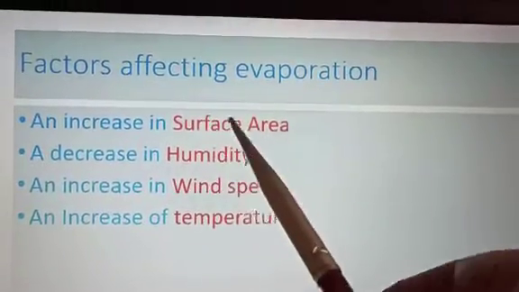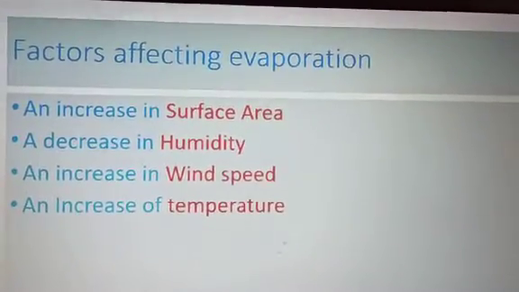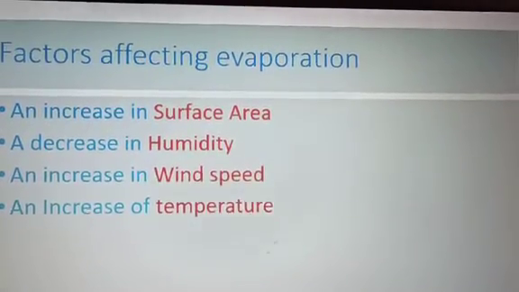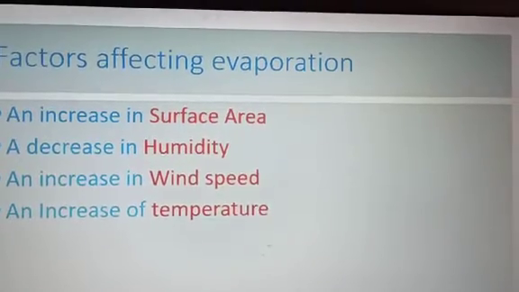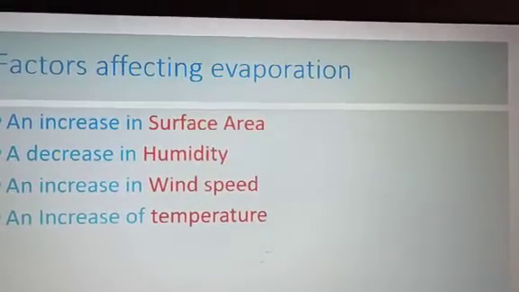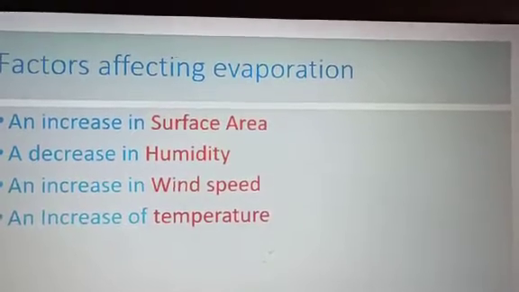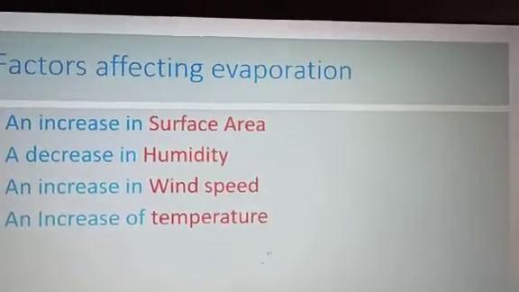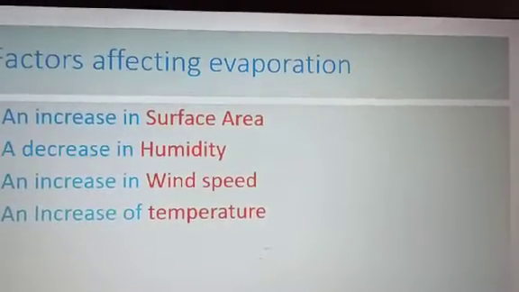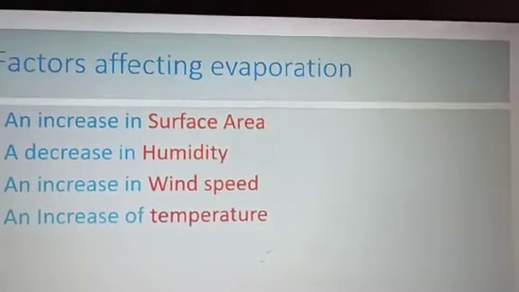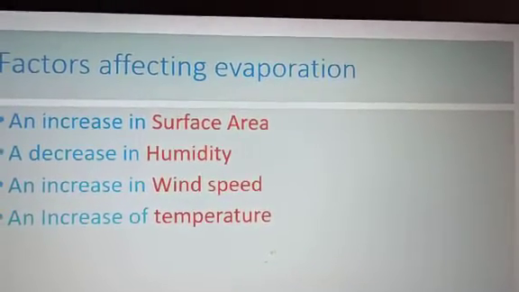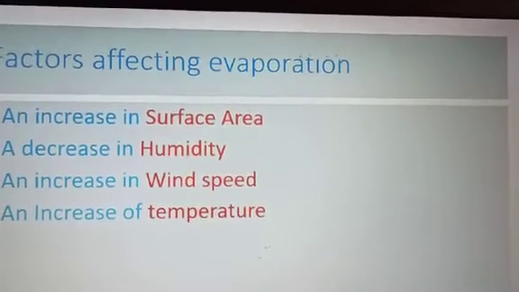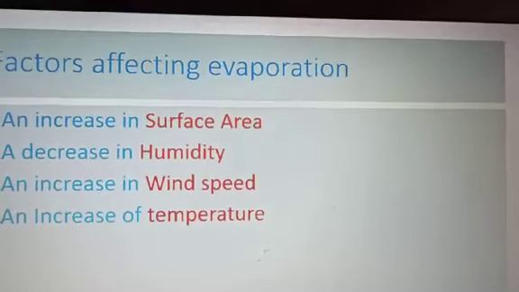To understand surface area, you can take an example. Suppose you are keeping water in a bowl and in a dish, and you are keeping them in the sun. You are taking just 10 ml water in each, and you will see in which, the dish or the bowl, the water will evaporate faster. You will see that in case of the dish, the water evaporates faster, which shows that if surface area is more, the evaporation will be more.